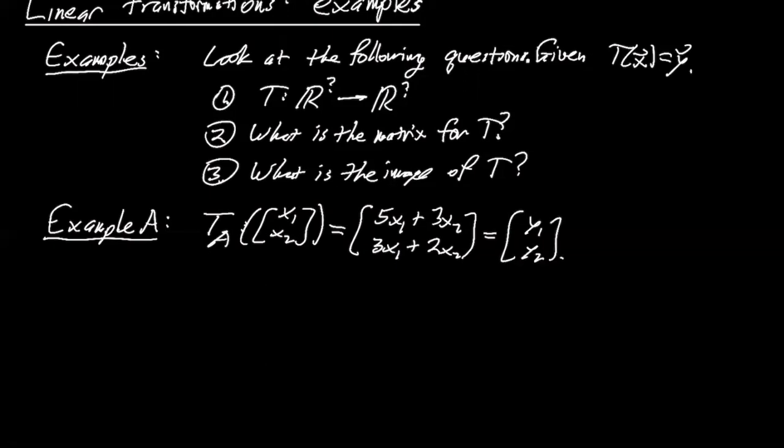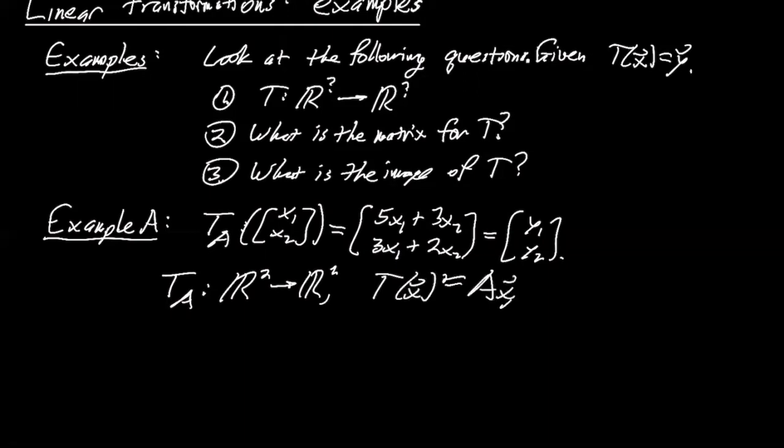Clearly the input is two-dimensional and the output is two-dimensional. And T of x is A times x, where A is the matrix 5, 3, 3, 2. Okay, so those are the first two questions answered immediately, but what about the image?